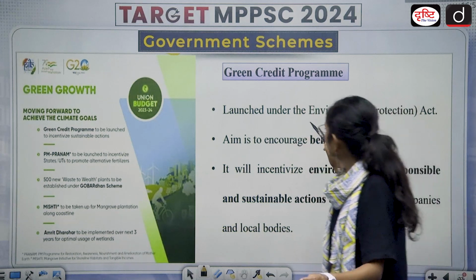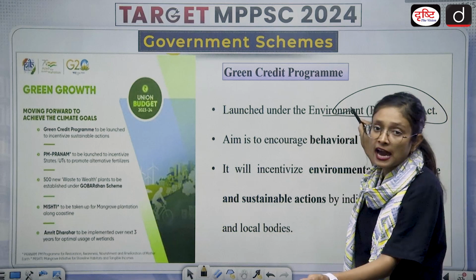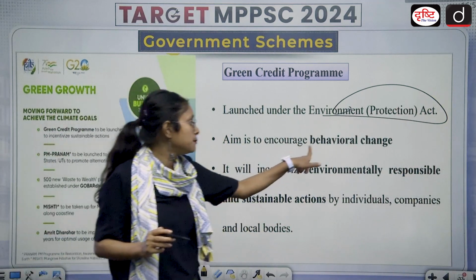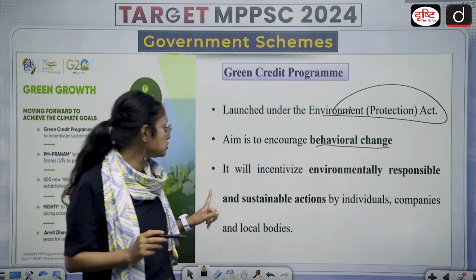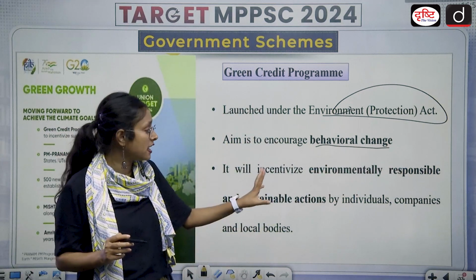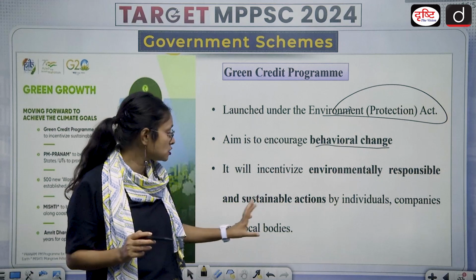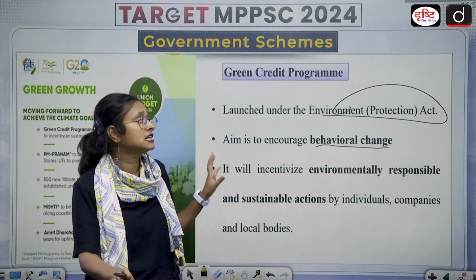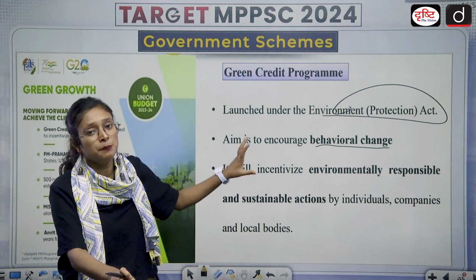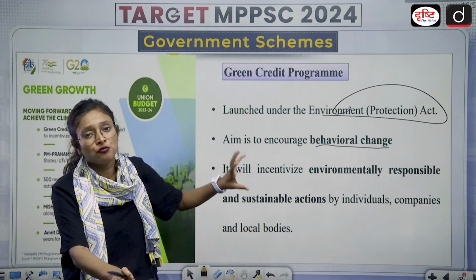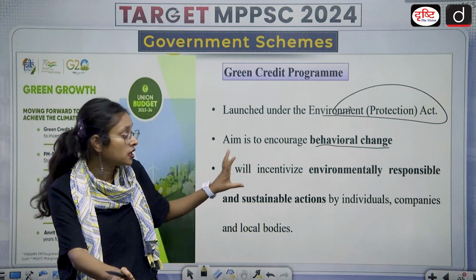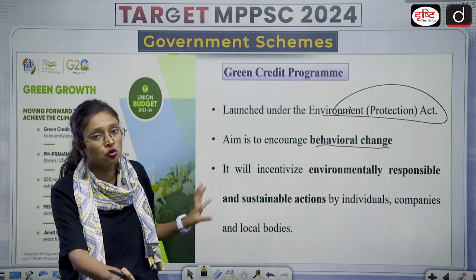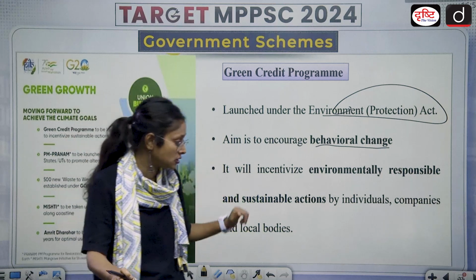Then we have the Green Credit Program. It is launched under the Environment Protection Act. What is its aim? Its aim is to encourage behavioral changes and also to incentivize environment-responsible and sustainable action by individuals, companies and local bodies. So basically it is to make the environment eco-friendly and sustainable for the future, and it is not just for the community, it is for individuals, local bodies and companies associated with it.